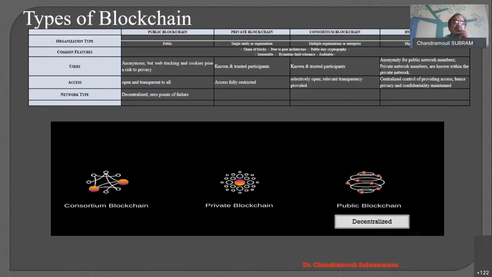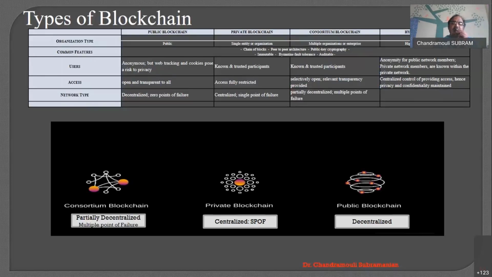Now, we'll move on to network type. The network type is decentralized, completely decentralized, in the public blockchain. As far as the private blockchain is concerned, it is called centralized. Centralized leads to a single point of failure. Again, the meltdown: the bank fails, everything fails. Whereas in the public blockchain, it is decentralized, so there is zero point of failure. That is the main thing about the public blockchain.